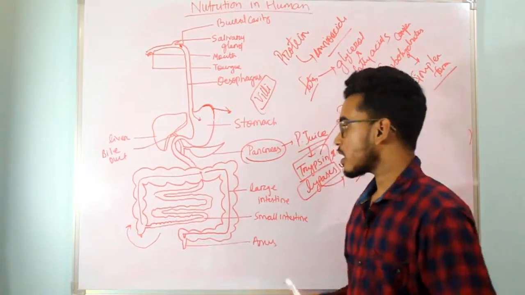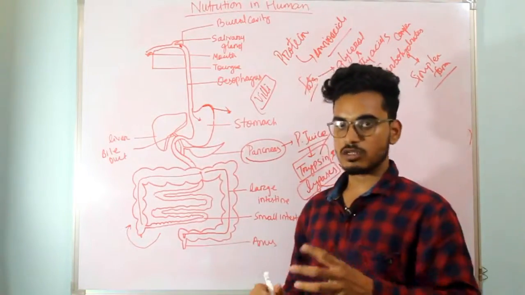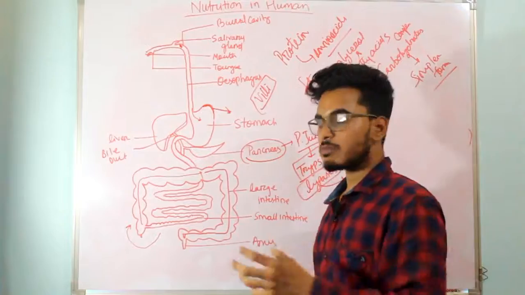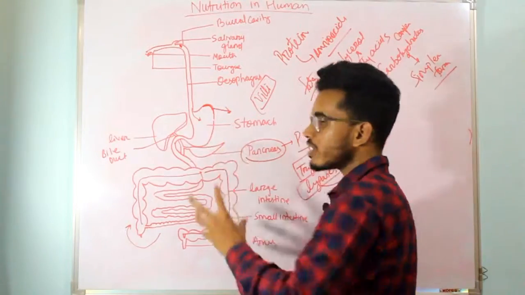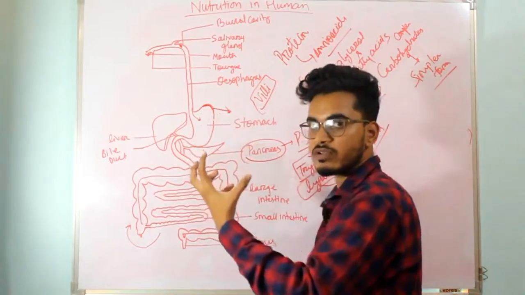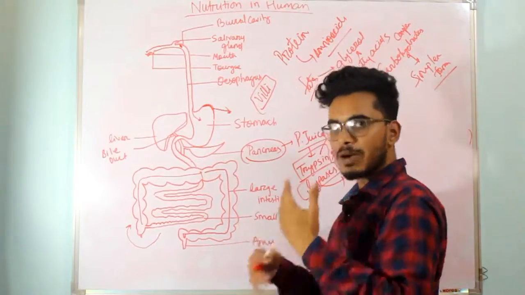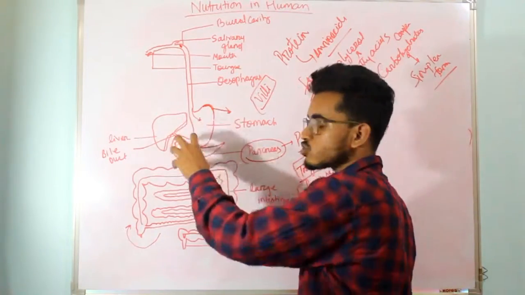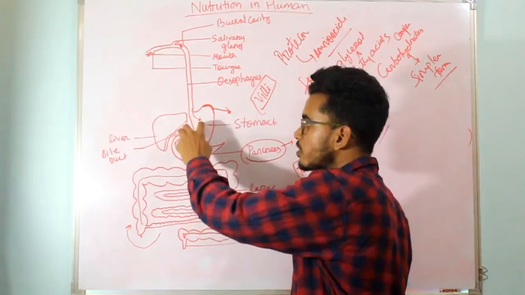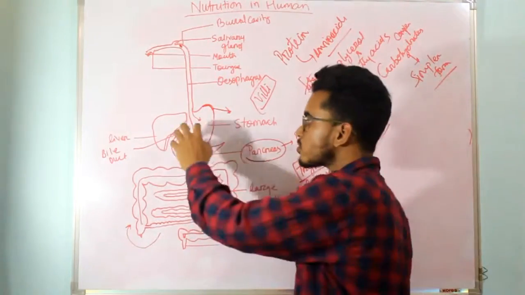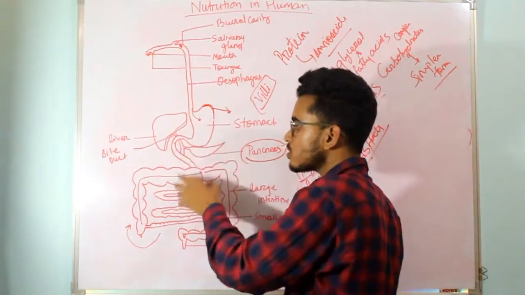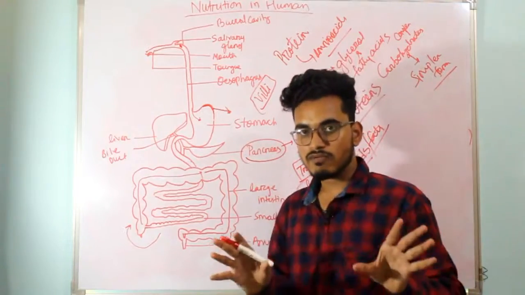I was discussing the sphincter muscle. The sphincter muscle regulates the movement of food which is partially digested in the stomach, allowing it to move from the stomach to the small intestine. Clear up to this?